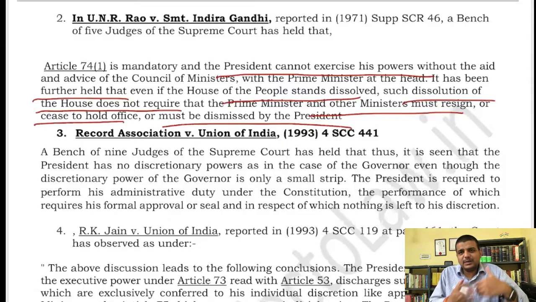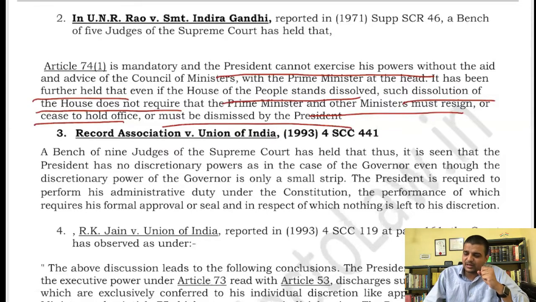basically is asked by the President that you please continue till the new Prime Minister comes and takes office, because there is no constitutional provision that talks about what will happen if there is no Prime Minister. In the case of no President, there is a specific provision that the Vice President will take over. But in the case of Prime Minister, there is no such provision, right? So that is the hollow part, you can say, the left-apart part of the constitution that has been filled by the constitutional conventions.